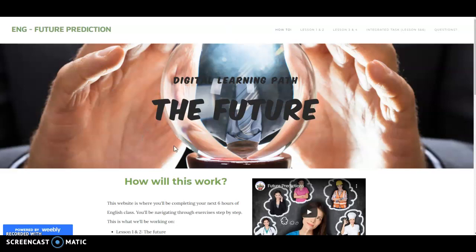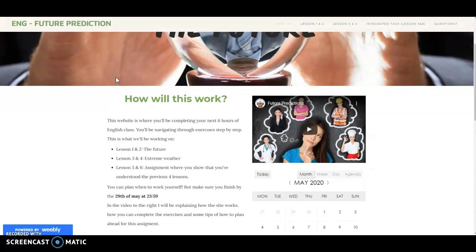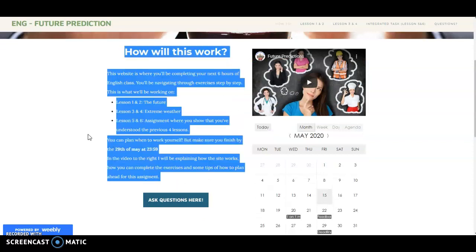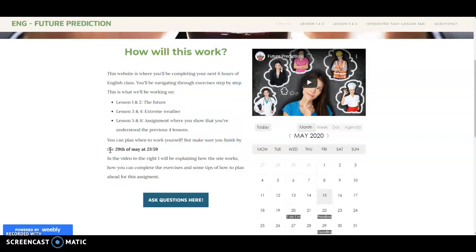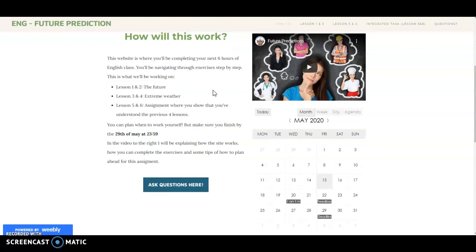When you click on the link to go to the online learning path, you will come straight to this homepage. There will be a small summary about how this will work, a small summary about all the lessons, and about the integrated task. All of this information will be elaborated on deeper in the tabs you can find above here.